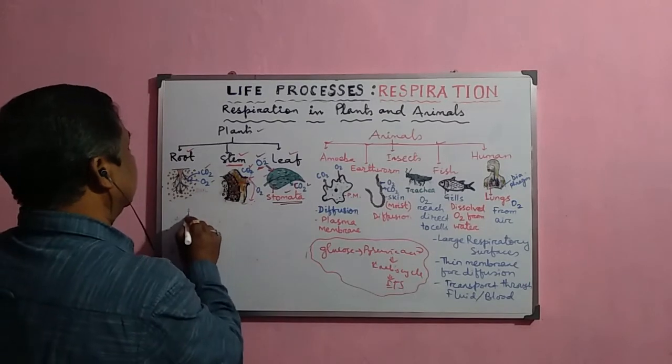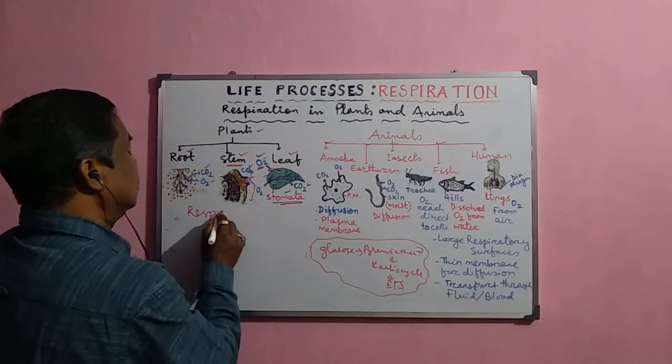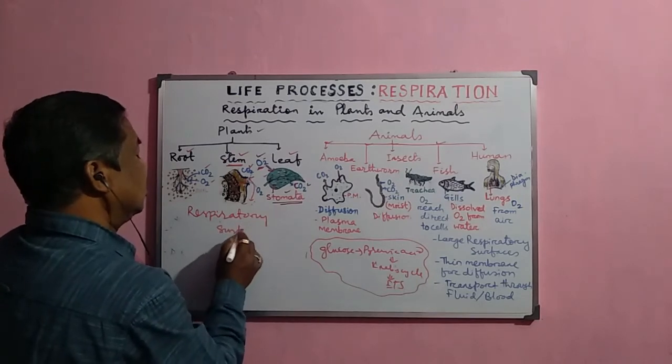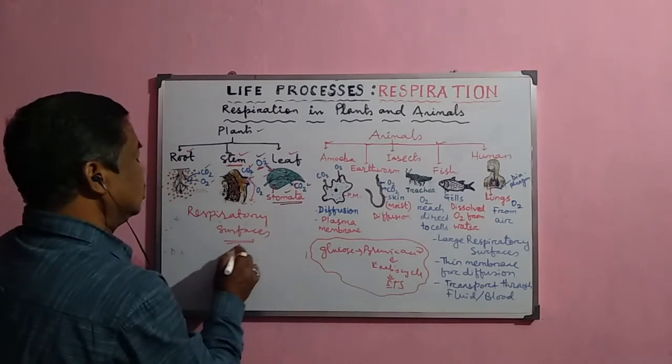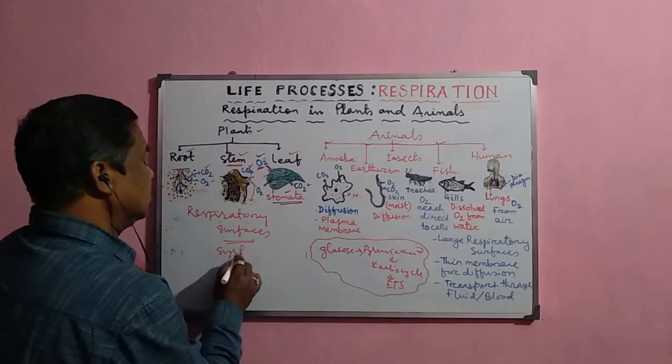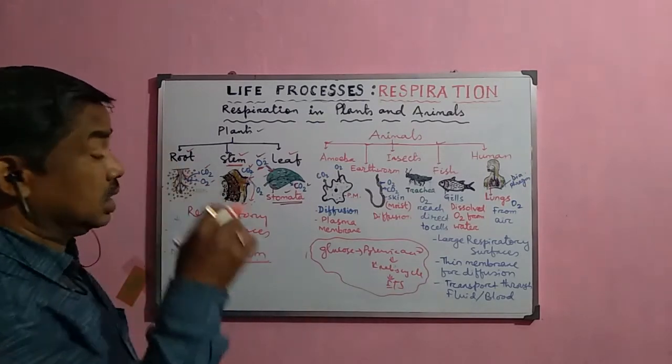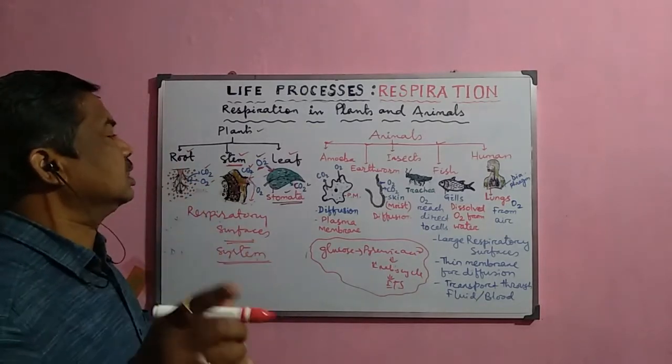Then what are the different respiratory surfaces? These respiratory surfaces are also called the respiratory system, and through this respiratory system normally the oxygen enters into the body and the carbon dioxide is removed.